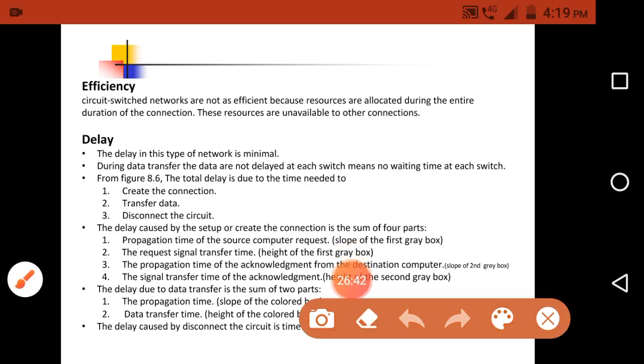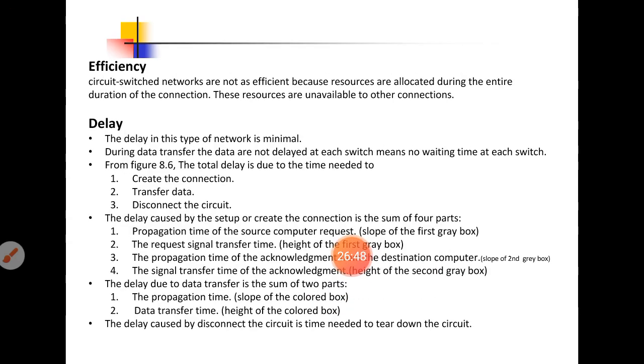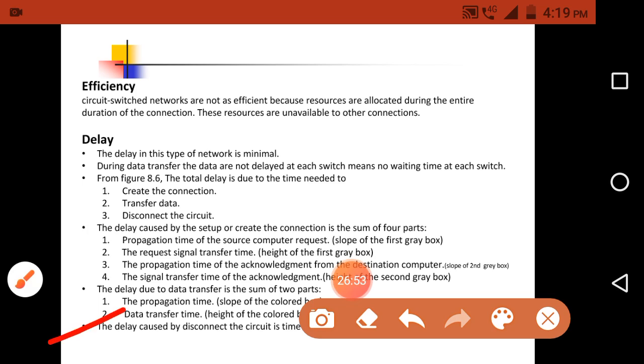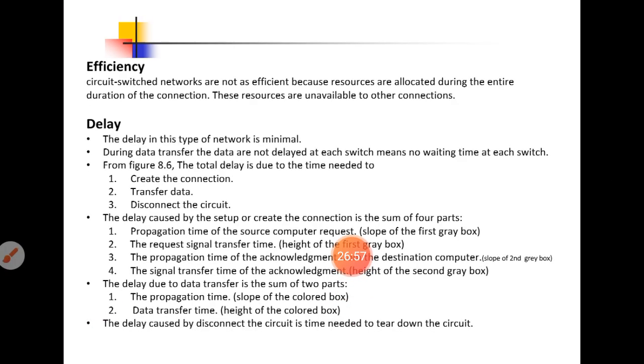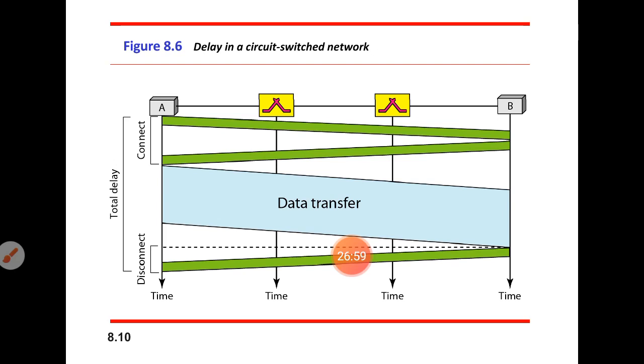And the last one is the delay caused by disconnecting the circuit. So how do we disconnect the connection?